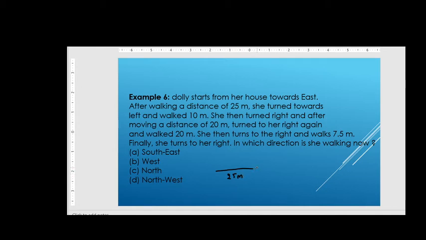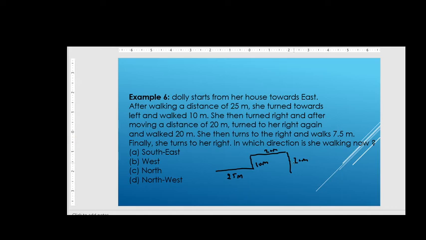She turned towards left and walked 10 meters. She then turned right and after moving a distance of 20 meters, turned right again and walked 20 meters.